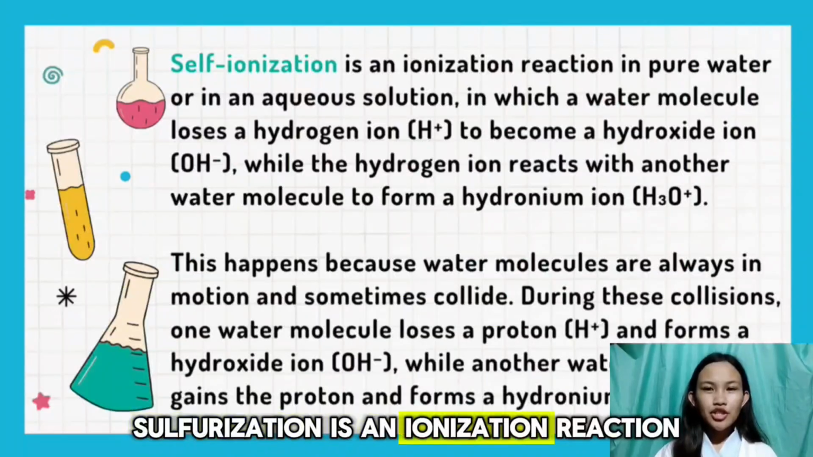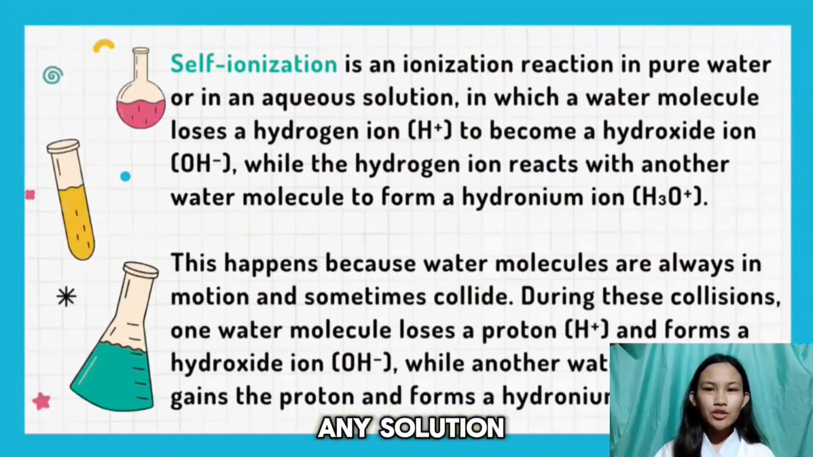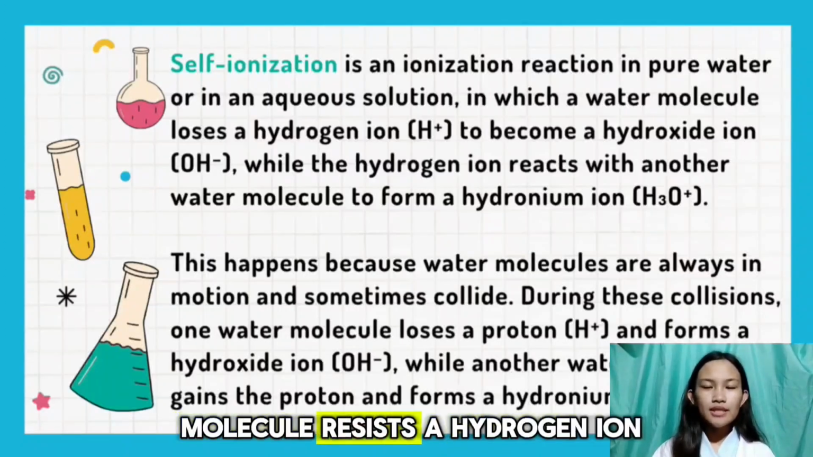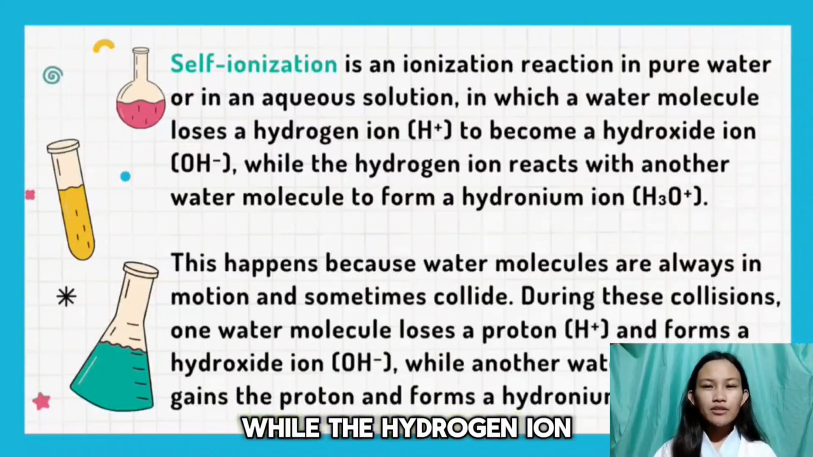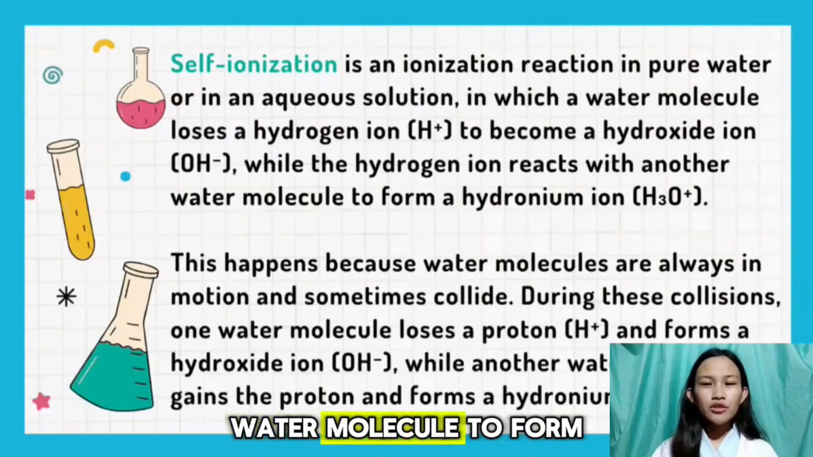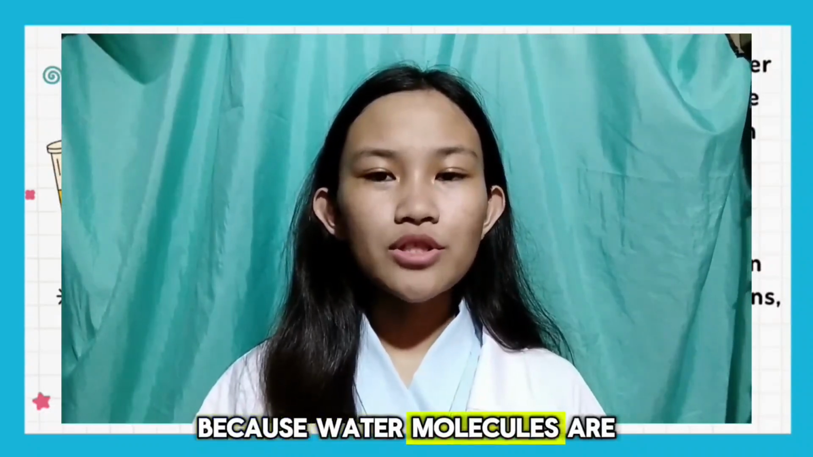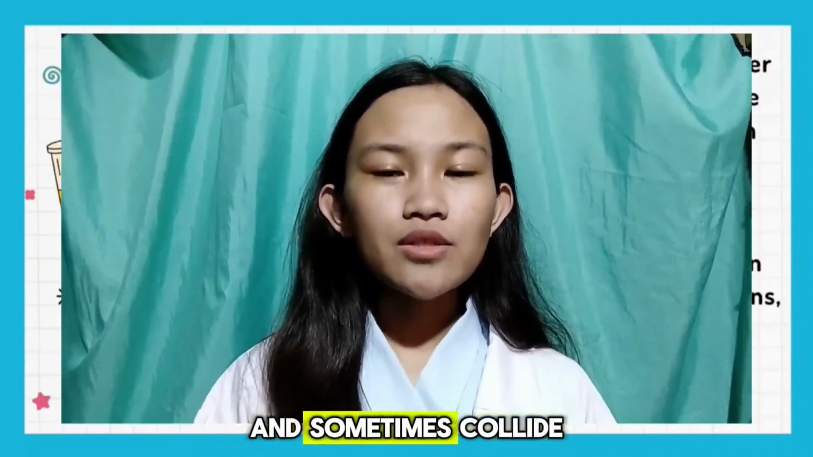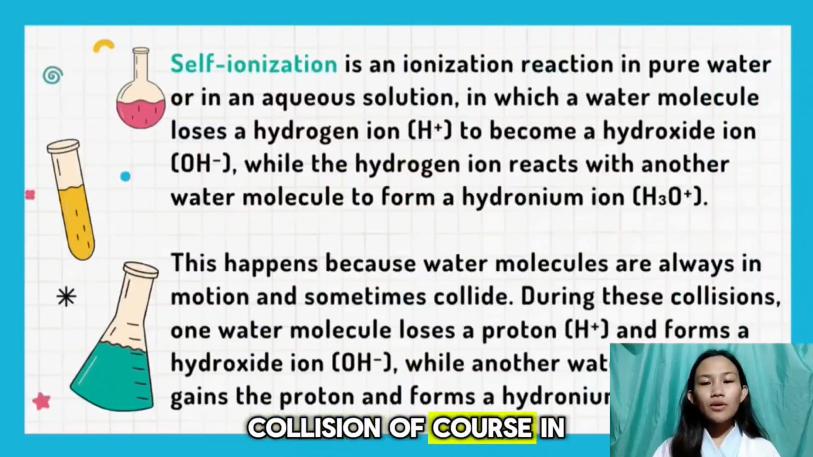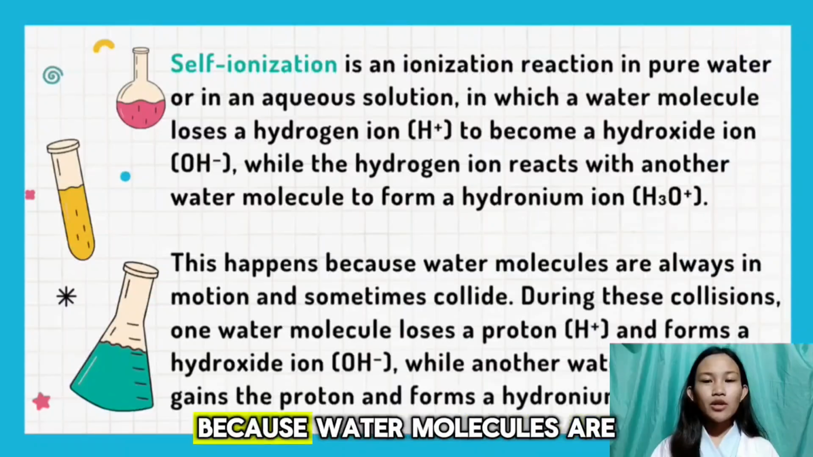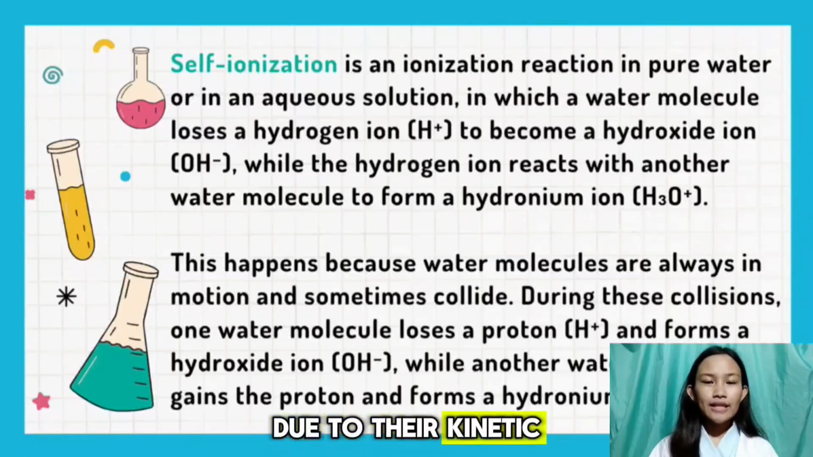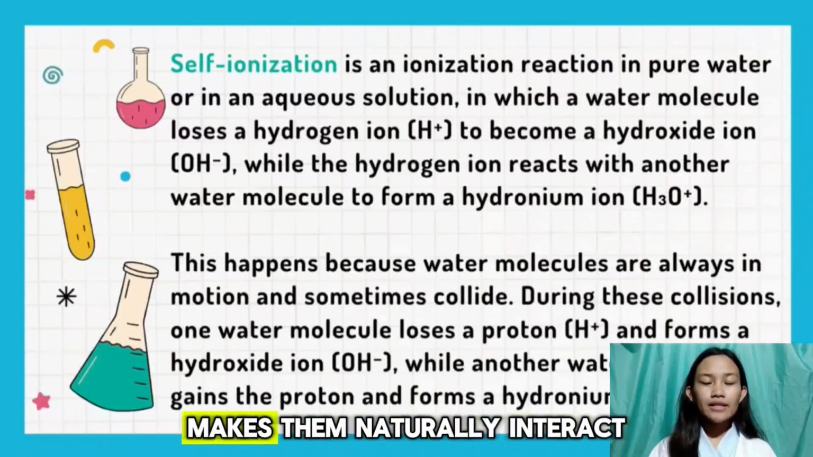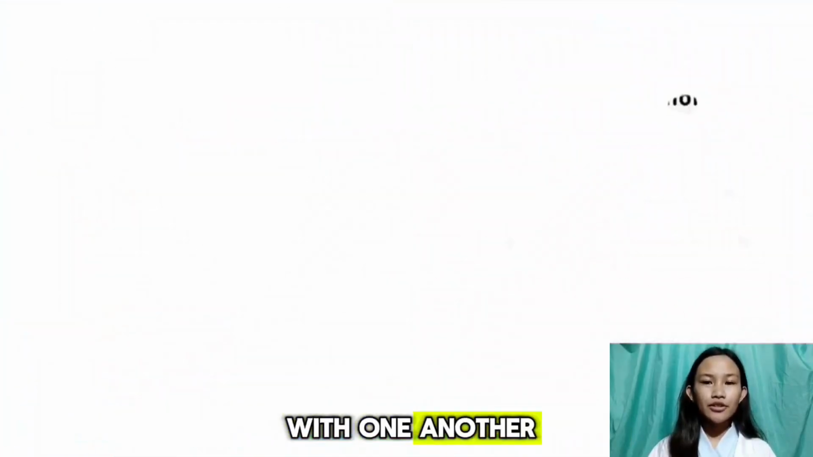Self-ionization is an ionization reaction in pure water or an aqueous solution in which a water molecule loses a hydrogen ion to become a hydroxide ion, while the hydrogen ion reacts with another water molecule to form a hydronium ion. This happens because water molecules are always in motion and sometimes collide. Collision occurs in the self-ionization of water because water molecules are always in constant motion due to their kinetic energy, and their polarity makes them naturally interact with one another.